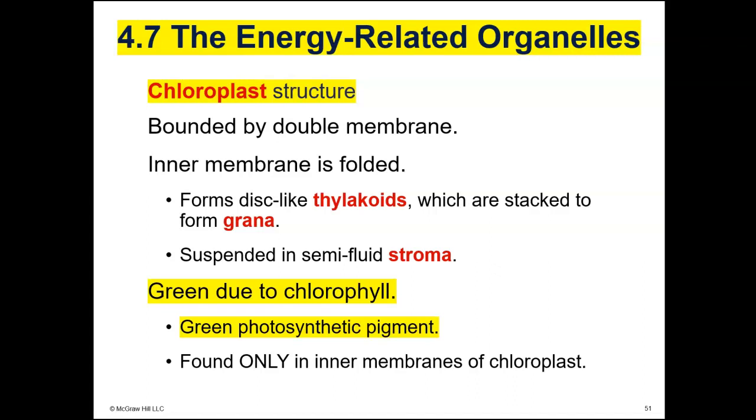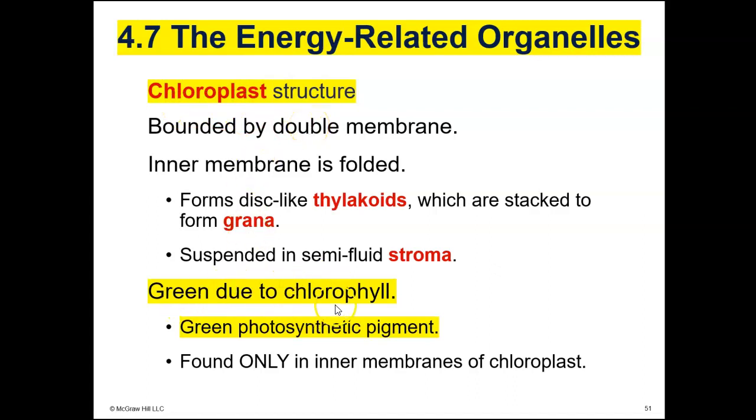We have two more sections to cover in Chapter 4, in the Chapter 4 slides. Section 4.7 covers the mitochondria and the chloroplast, which are the energy-related organelles. Now, mitochondria are found in all eukaryotic cells, but chloroplasts are only found in eukaryotic cells that we find in autotrophs, which are organisms that make their own food through photosynthesis. So the first energy-related organelle is the chloroplast.